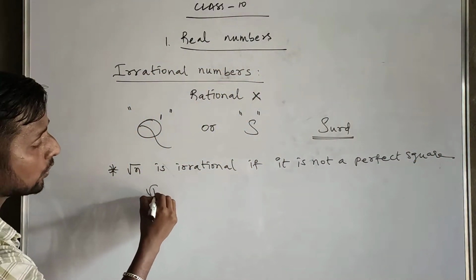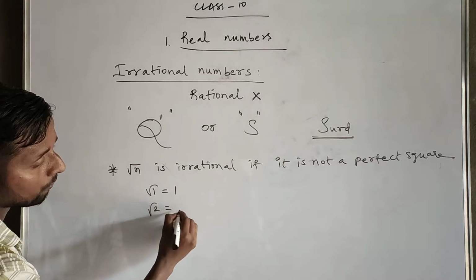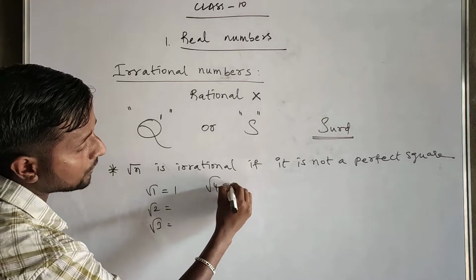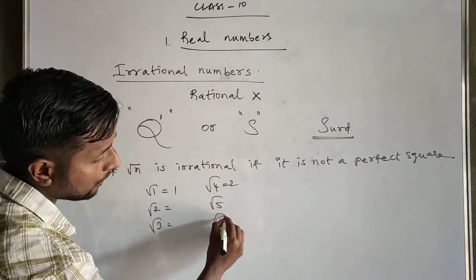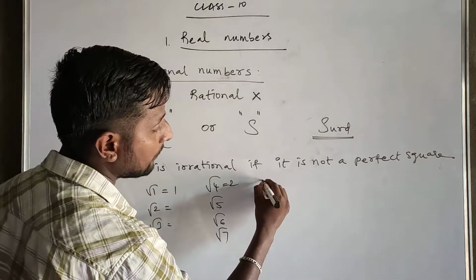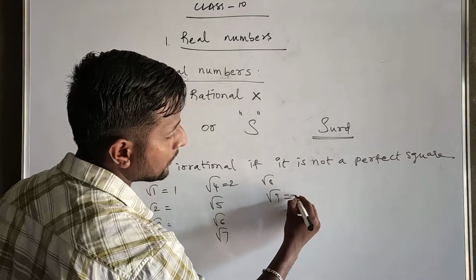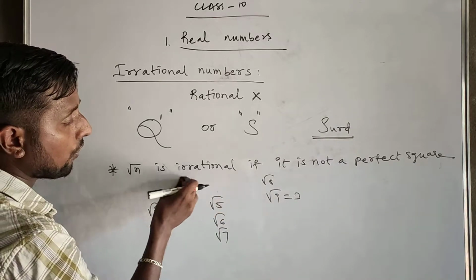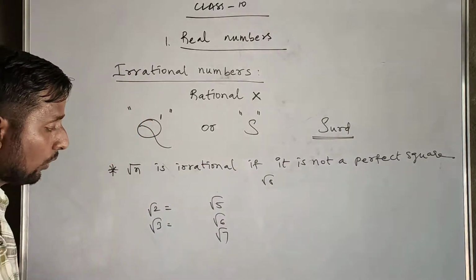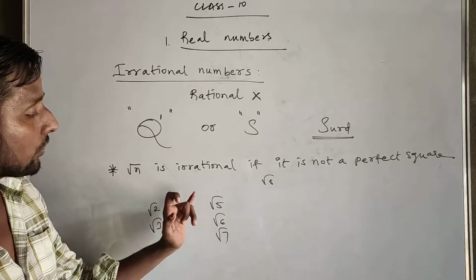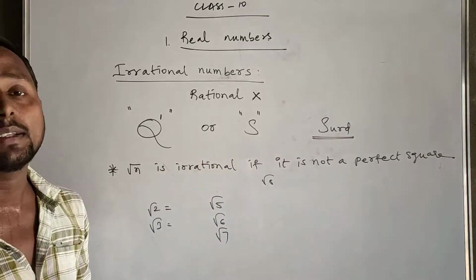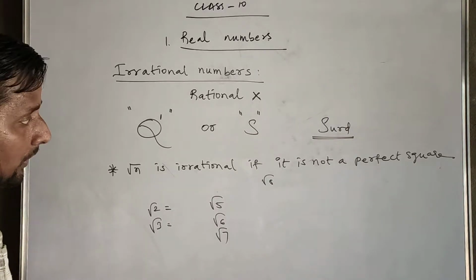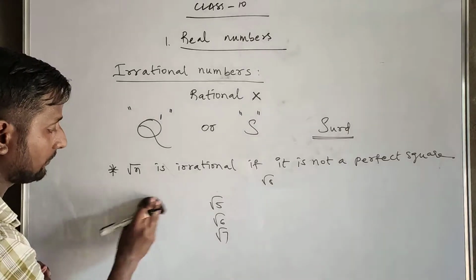For example, root 1 is equal to 1, root 2 we don't know the value, root 3 we don't know, root 4 is equal to 2, root 5, root 6, root 7, root 8 we don't know, root 9 is 3. Now erase the perfect squares: 1, 4, 9. Now look at root 2, root 3, root 5, root 6, root 7, root 8. These are irrational numbers. They are not perfect squares. Am I right?